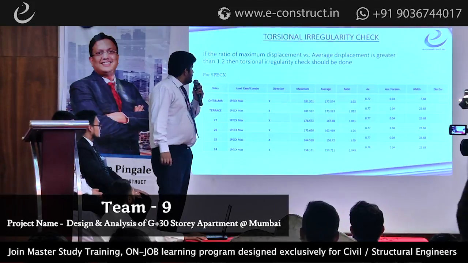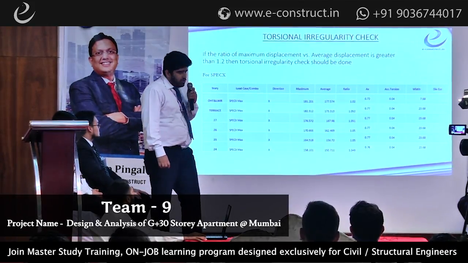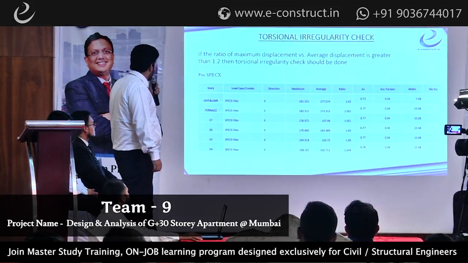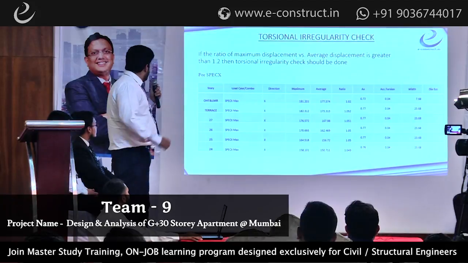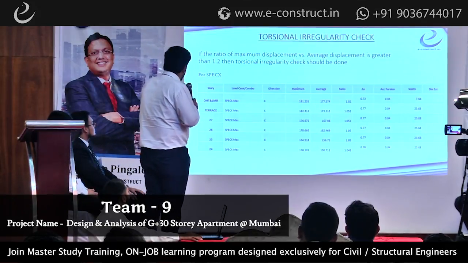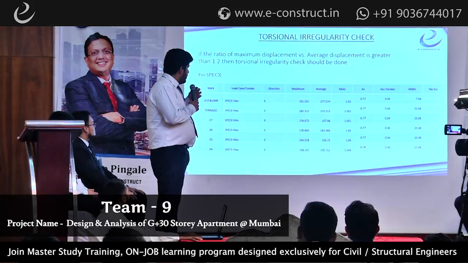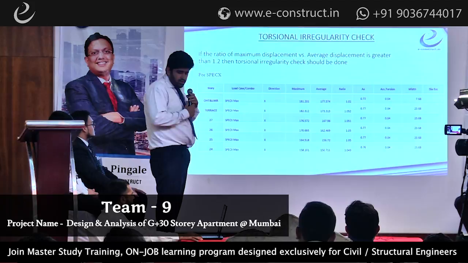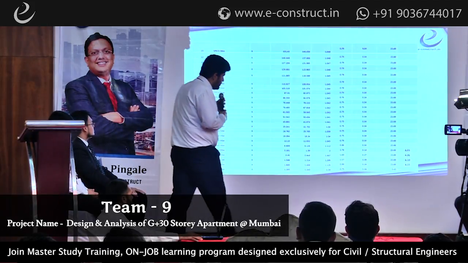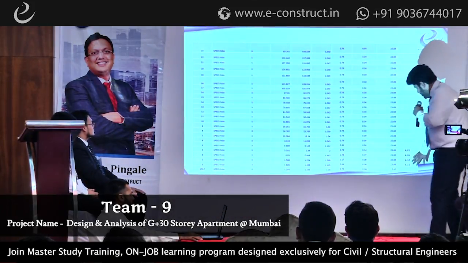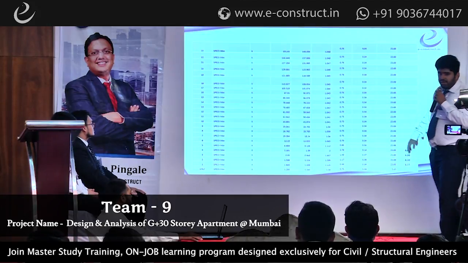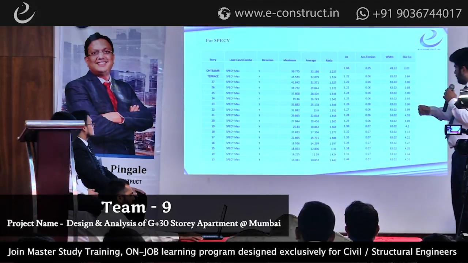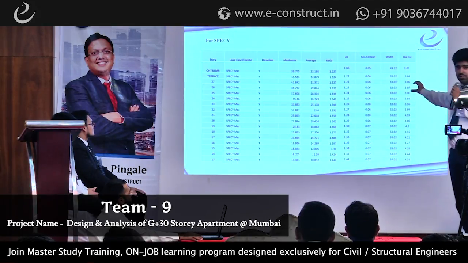So next come the torsional irregularity checks. Torsional irregularity happens when the ratio of maximum displacement to the average displacement is greater than 1.2. So for spec X value, we received eccentricity in 2 or 3 stories, which is the first and the second story. As you can see on this side bottom, we received it in just 4 stories, and we have rectified it accordingly.